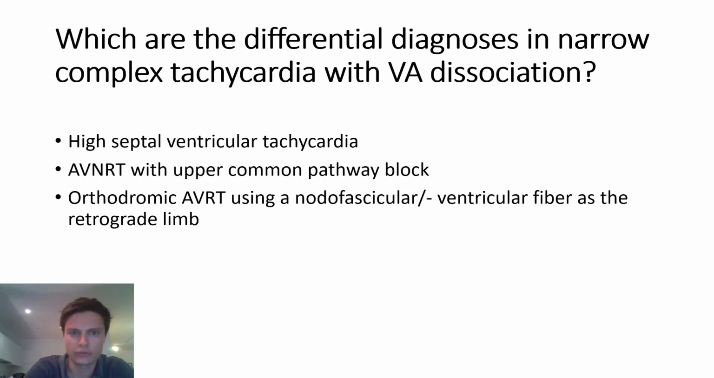So which are the differential diagnoses in narrow complex tachycardia with VA dissociation? We have to consider high septal VT, which was in our case unlikely, since the His signal was always leading the V signal. We have to consider AVNRT with upper common pathway block, and we also have to consider orthodromic AVRT using a nodofascicular or nodoventricular fiber as the retrograde limb.